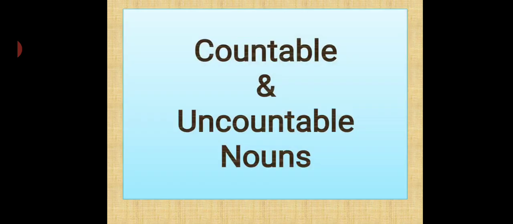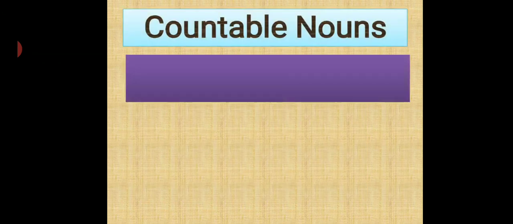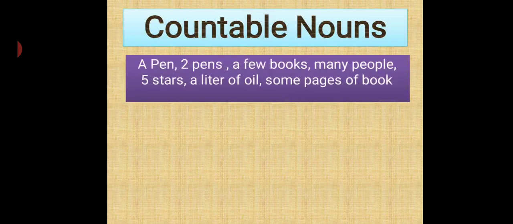Now, coming to the new topic for this video, that is countable and uncountable nouns. So what are they? Let's see. With the countable nouns, go through these examples. A pen, 2 pens, a few books, many people, 5 stars, a liter of oil, some pages of book. So now what all these things are? We can count all these things.